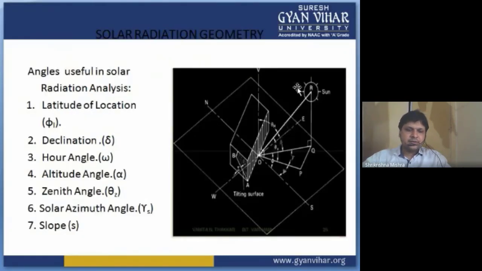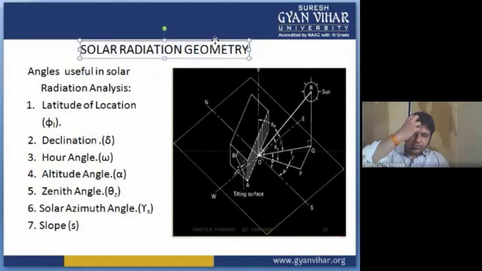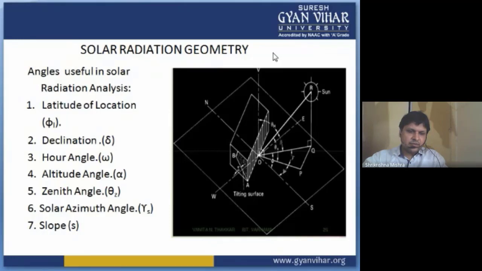Now coming to solar geometry, first of all, let's list out the important angles which are considered. The first is the latitude of the location. Every location, we all know, has latitude and longitude which describe its position. So based on that, we have the latitude angle. Then we have the declination angle, which is also an important angle.